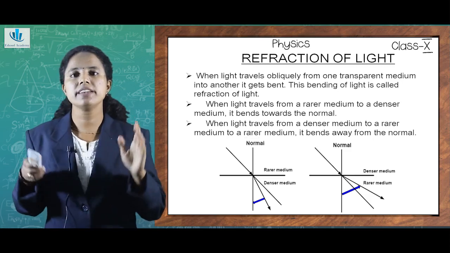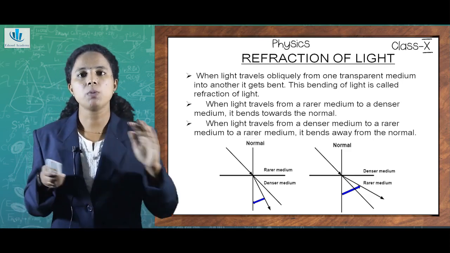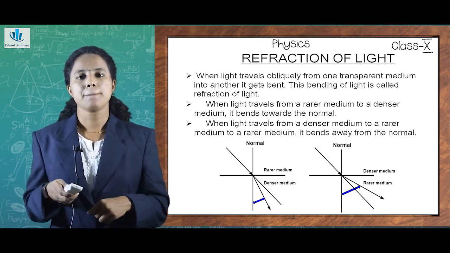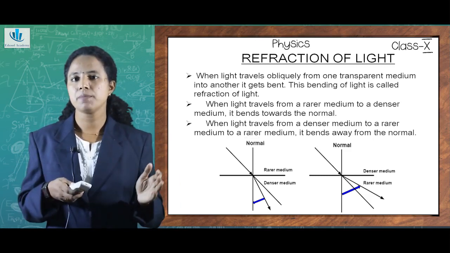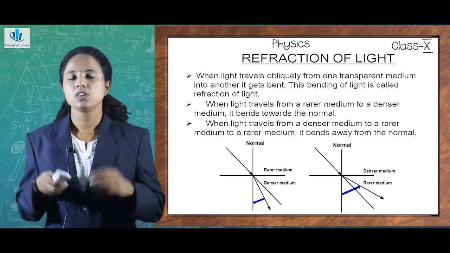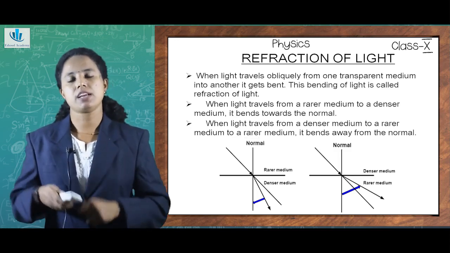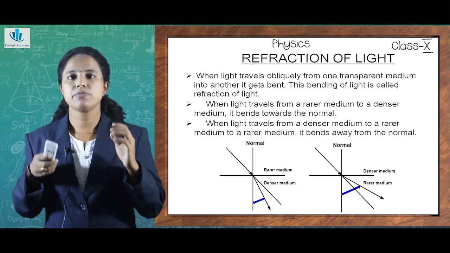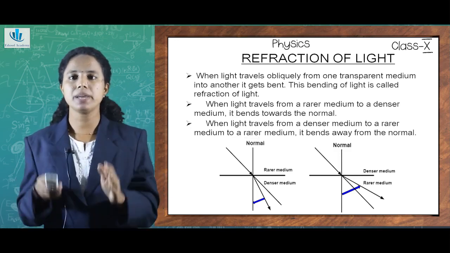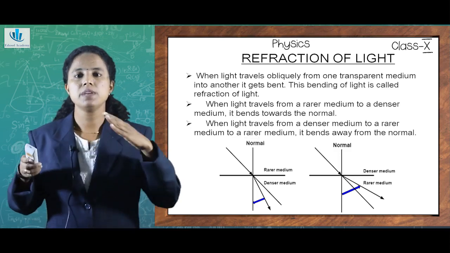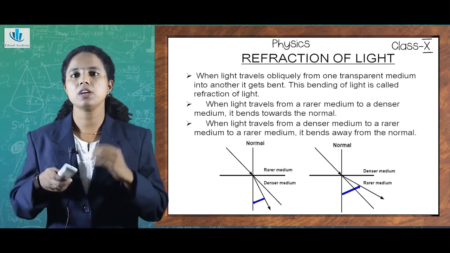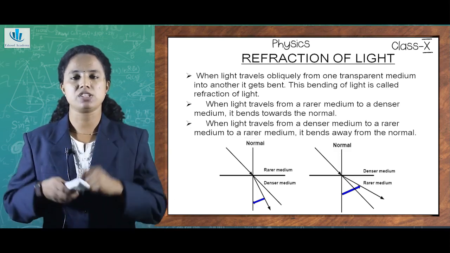So we have stated in the first one that light always travels in a straight line. But what happens when light enters from one medium to another? Does anything happen? That is explained by refraction. When light travels from one transparent medium to another, it gets bent, or it suffers some bending. This bending of light is called refraction.